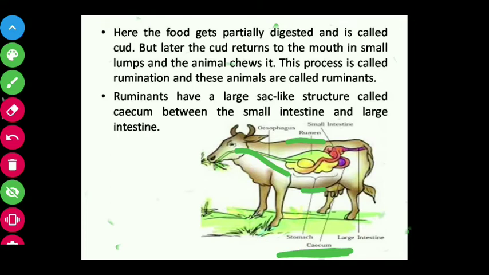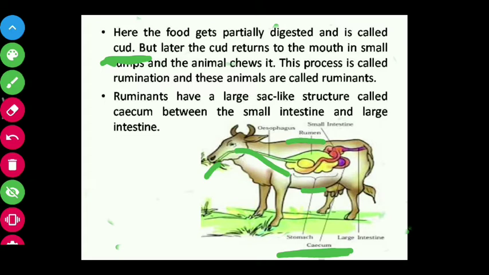So here the food is partially digested, not fully digested, and is called curd. In the stomach or rumen, the food is partially digested and becomes curd. Later the curd returns to the mouth when they are sitting or taking rest. That partially digested food comes back through the esophagus to the mouth.